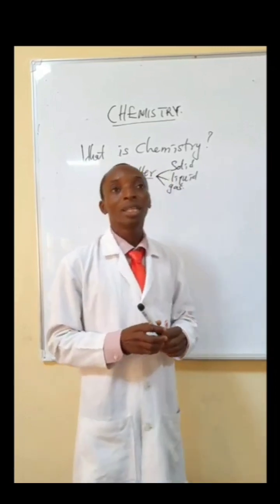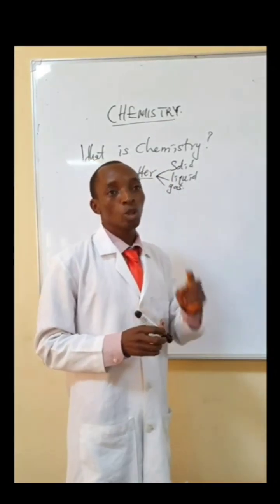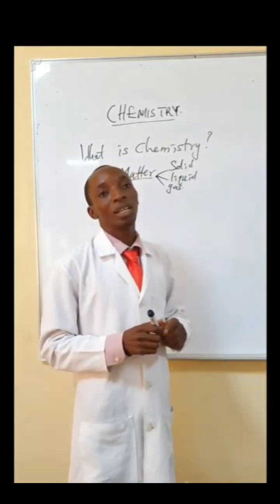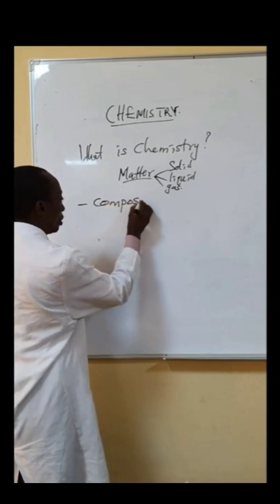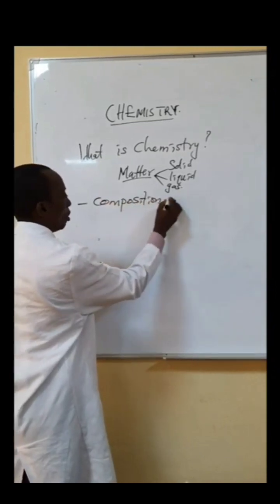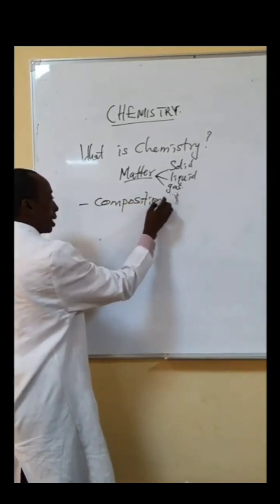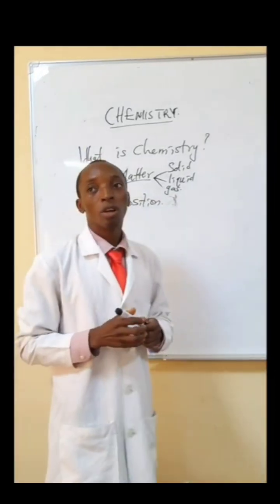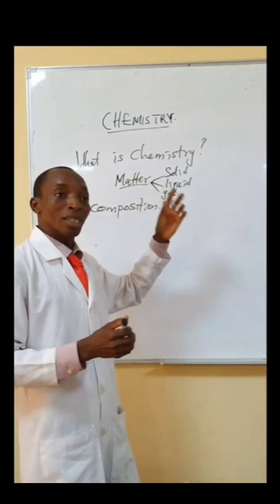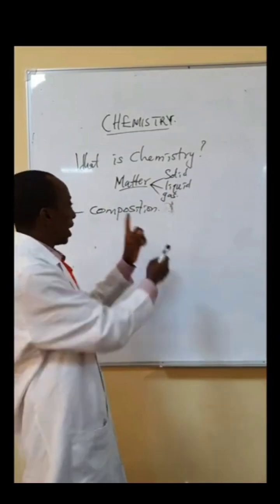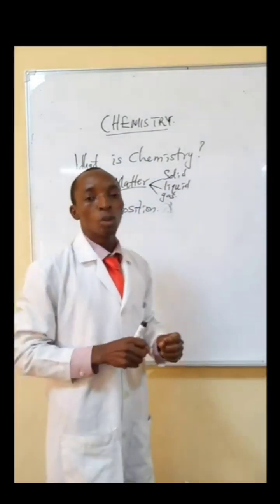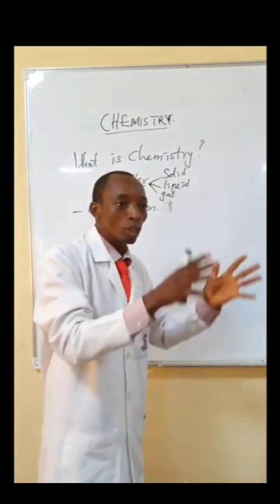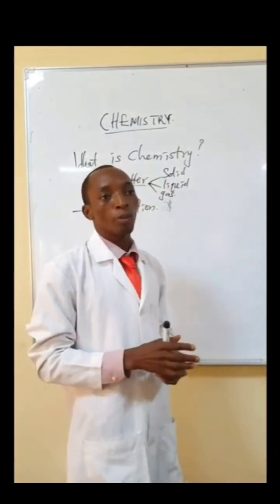Yes, in the sense that in chemistry, we study the composition of matter. That is the structure of that matter, of the stuff, of things around us. We look into it and study the structure. What is it made of?